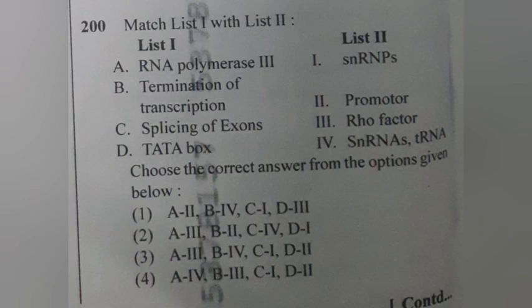200, and the last question. Match list 1 with list 2. Choose the correct answer from the options given below. Answer 4. A4, B3, C1, D2. That is RNA polymerase 3, snRNAs, tRNA; termination of transcription, RHO factor; splicing of exons, snRNPs; TATA box, promoter.